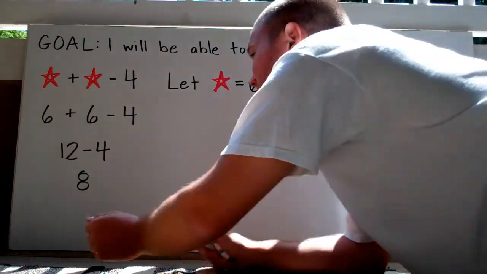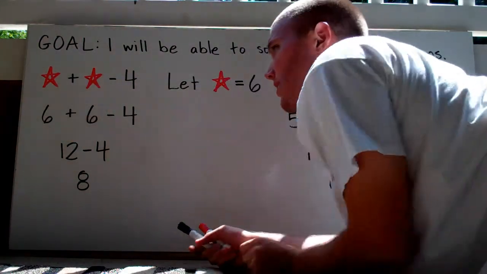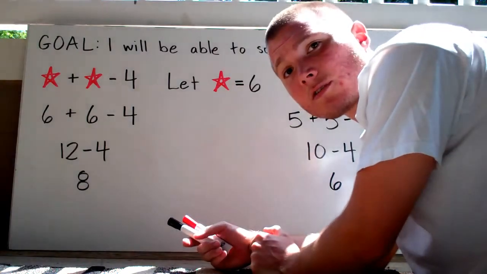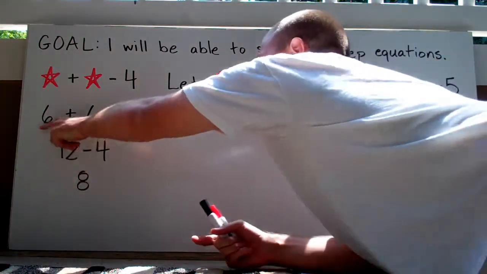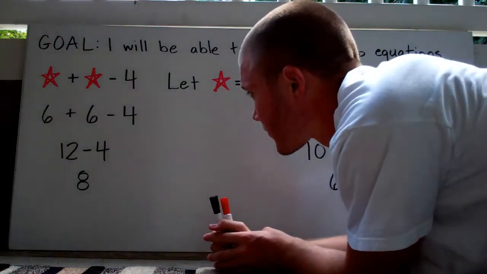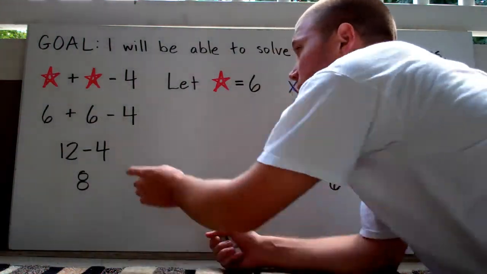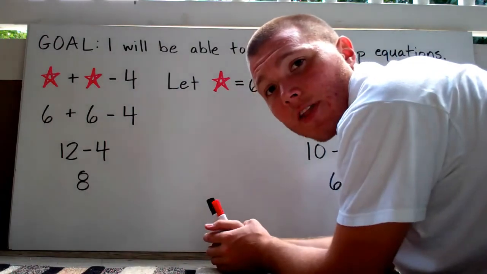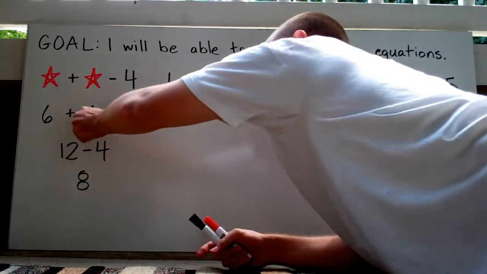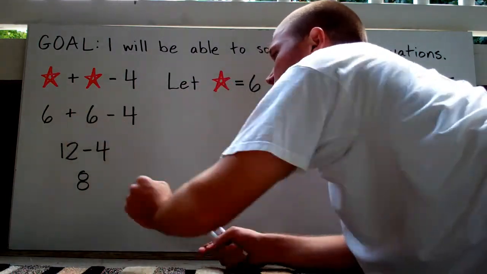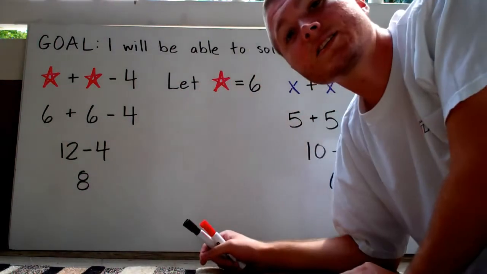Instead of having an expression with variables, symbols that represent other numbers, I've got 6 plus 6 minus 4. So, now that I have those numbers plugged in there, all I have to do is solve it. If I do 6 plus 6, I get 12. 12 minus 4 is 8.